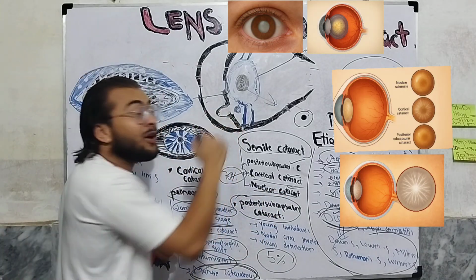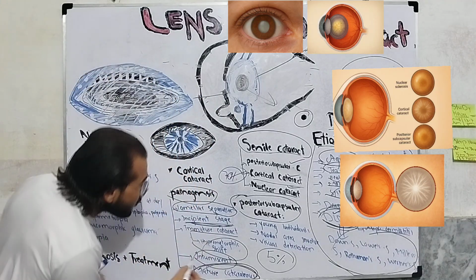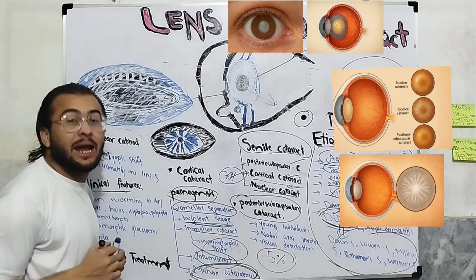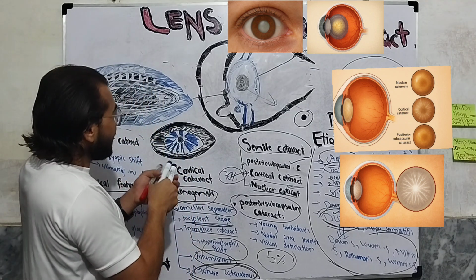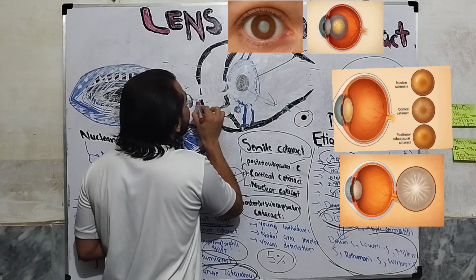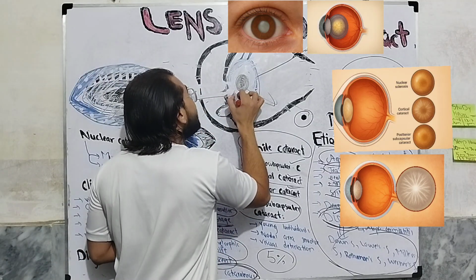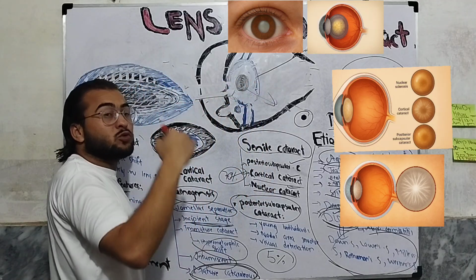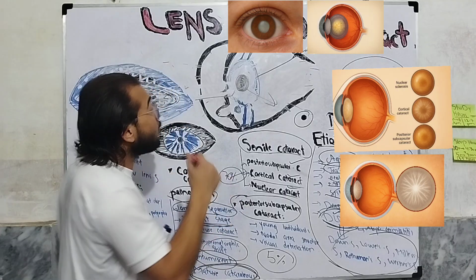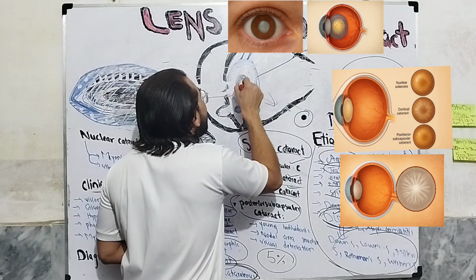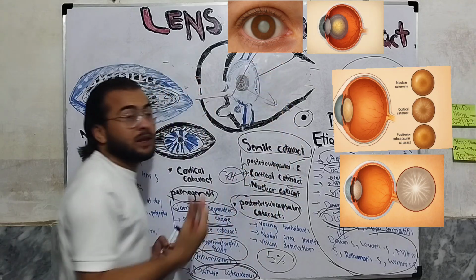A phenomenon occurs which is called myopic shift, opposite to the hypermetropic shift. Why? Think about it. Now when light rays come, they are deviated, refracted. This nucleus has so much sclerosed that its refractive index will increase so much that it will cause extensive refraction and will focus the light in front of the retina.